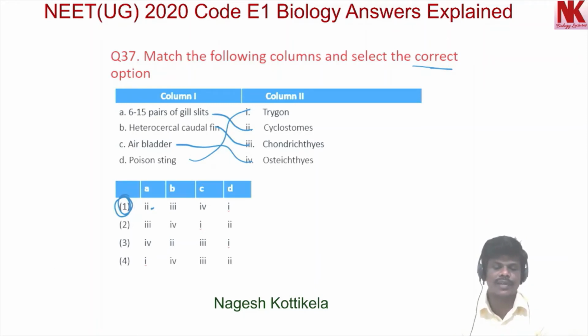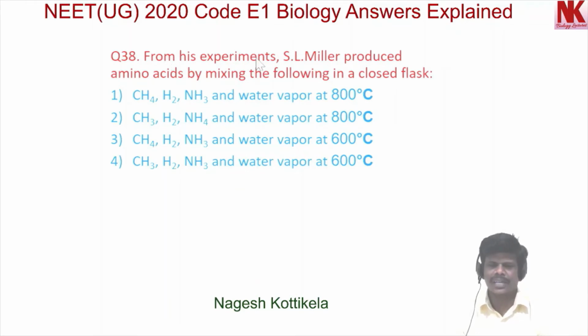Now moving to the next question, question number 38. From his experiments, S.L. Miller produced amino acids by mixing the following in a closed flask. Option 1, CH4, H2, NH3 and water vapor at 800 degrees centigrade. Option 2, CH3, H2, NH4 and water vapor at 800 degrees centigrade. Option 3, CH4, H2, NH3 and water vapor at 600 degrees centigrade. And option 4, CS3, H2, NH3 and water vapor at 600 degrees centigrade. Among the 4 different options, option 1 is the correct option.